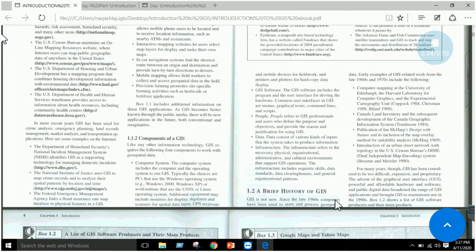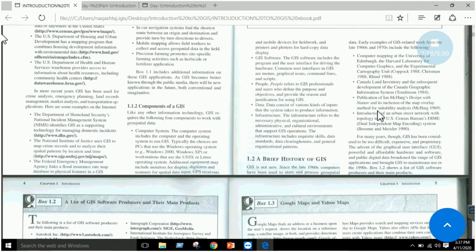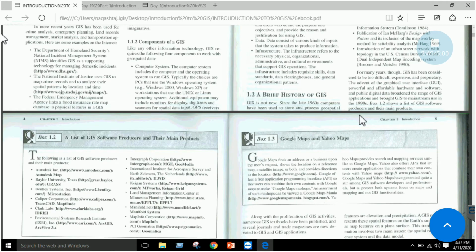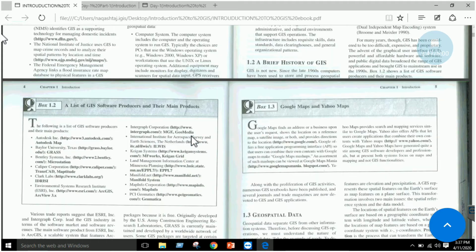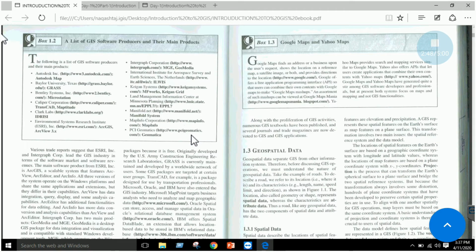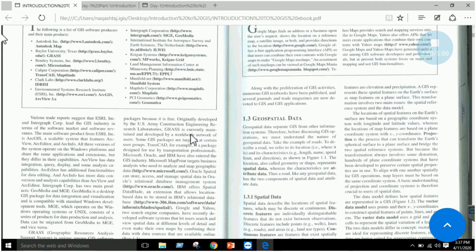It started from 1960. The first application that is very famous, that in London there was a disease, perhaps cholera, right? So that was mapped, and it was found out that those patients who were nearby contaminated water, right? So they were most affected due to that contaminated water. So that was the first start of GIS, and from there GIS proceeded on, right?